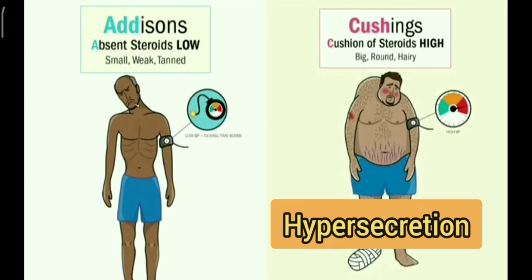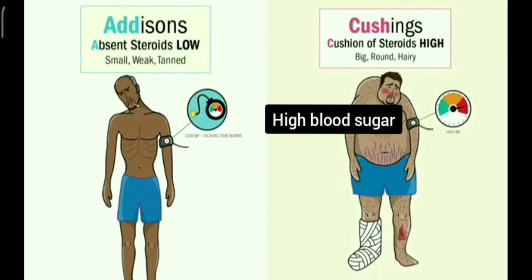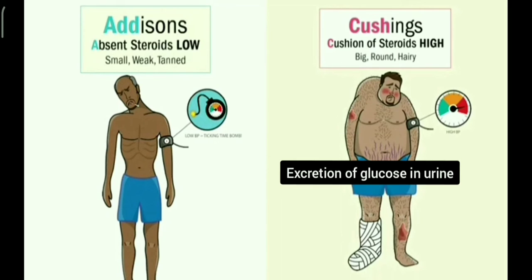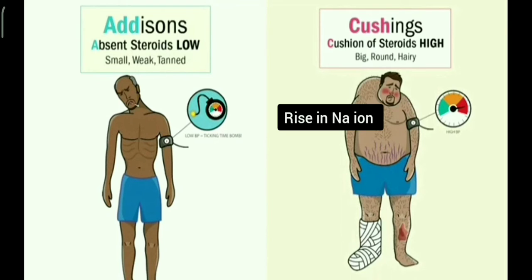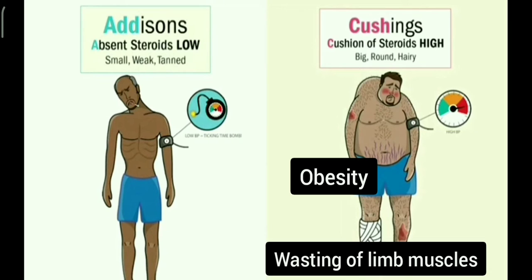Hypersecretion of glucocorticoids produces Cushing's disease. It leads to high blood sugar level, excretion of glucose in urine, rise in sodium ion in blood volume, high blood pressure, obesity, and wasting of limb muscles.